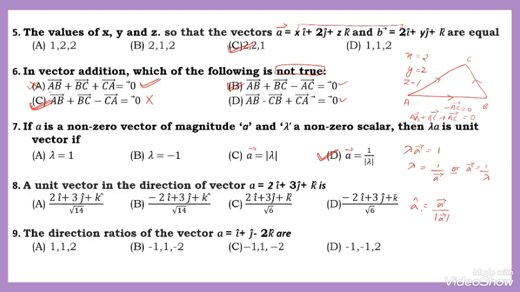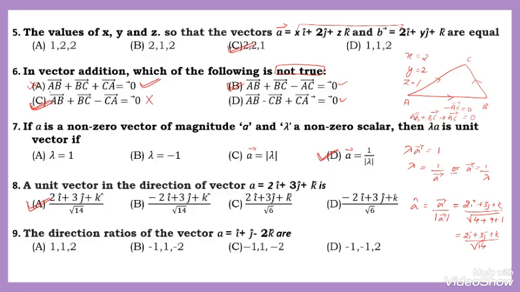While substituting the values here, vector A becomes 2i plus 3j plus k divided by the magnitude, that is root of 2 square is 4 plus 3 square is 9 plus 1 square is 1, that is 2i plus 3j plus k divided by root of 9 plus 1, 10 plus 4, root 14. According to this one, the option number A is correct.